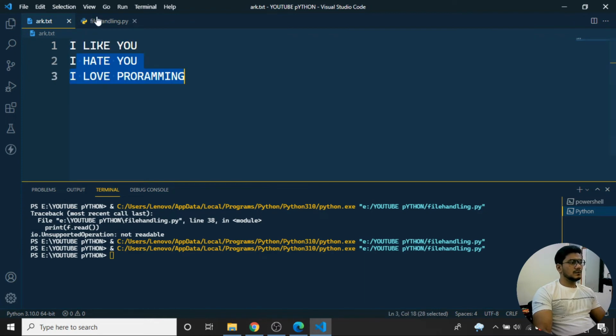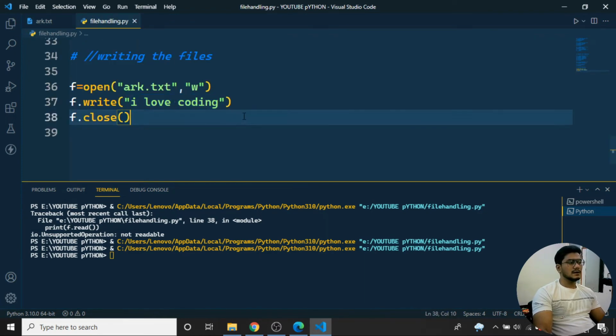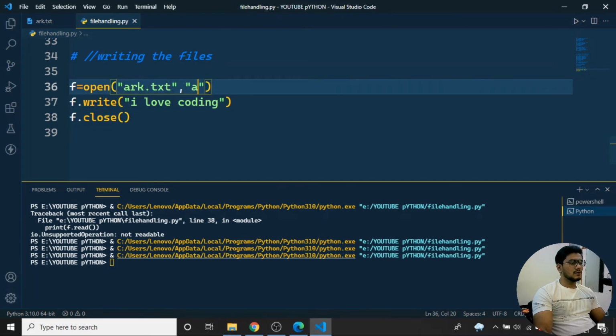Now I don't want to lose my data. So what I'll do here is use the append mode. I'm using the a mode, and if I run the program now, it has been done.